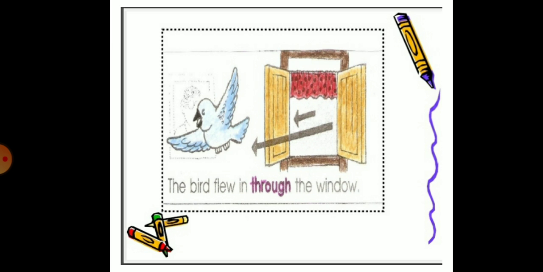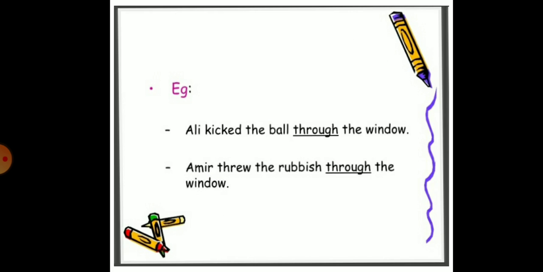The bird flew in through the window. Ali kicked the ball through the window. Amir threw rubbish through the window.